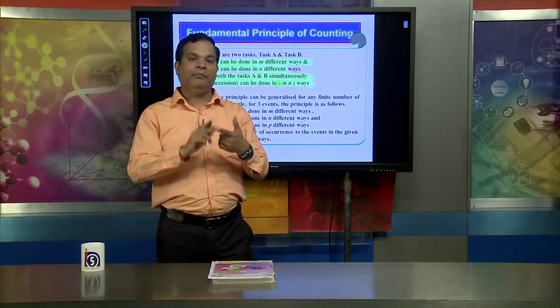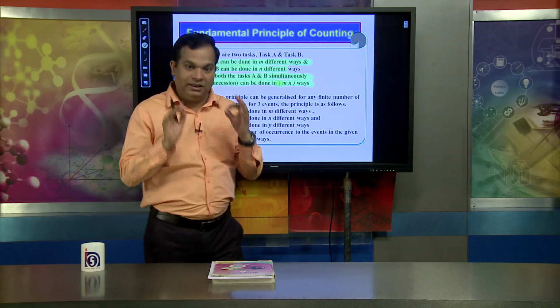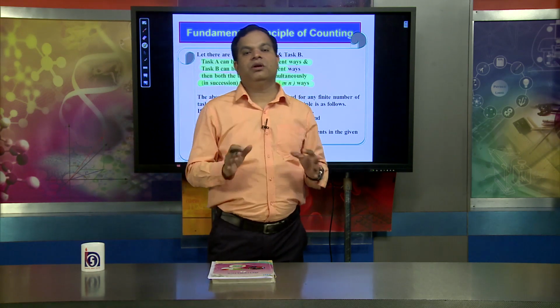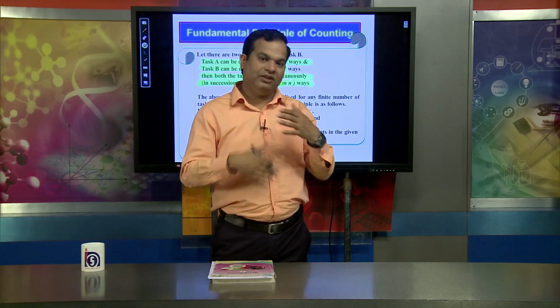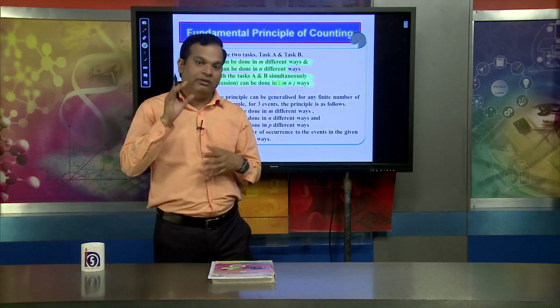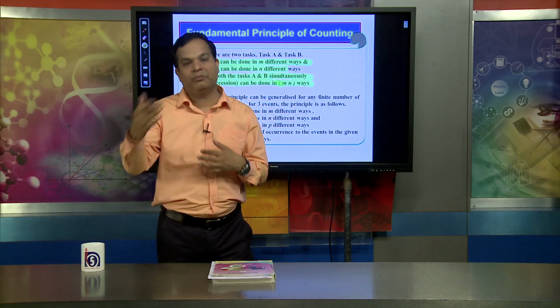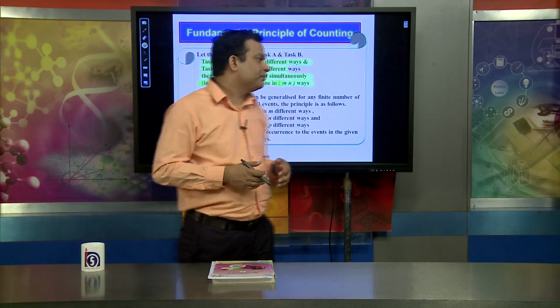That will be M multiplied by N multiplied by P. This is known as the fundamental principle of counting, and it gives the basic idea to understand permutation and combinations.